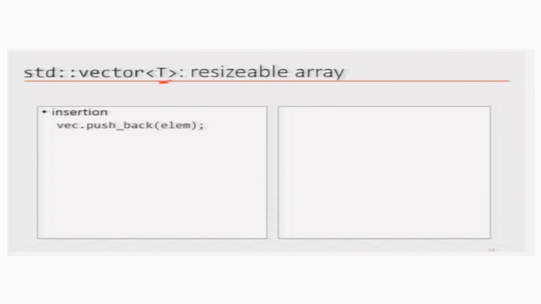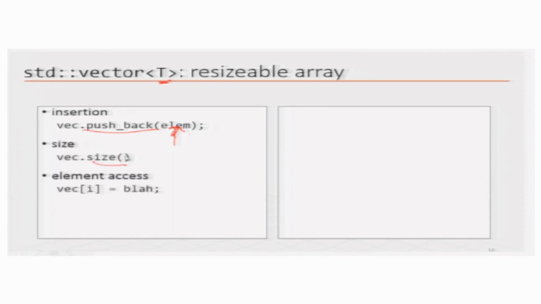It can take any type T and it will create vectors of that type. And if you want to add elements to this vector, you use the function push_back and whatever you are trying to push into the vector. This element should be of whatever type T you have defined. Similarly, you can check the size of the vector with the size function.